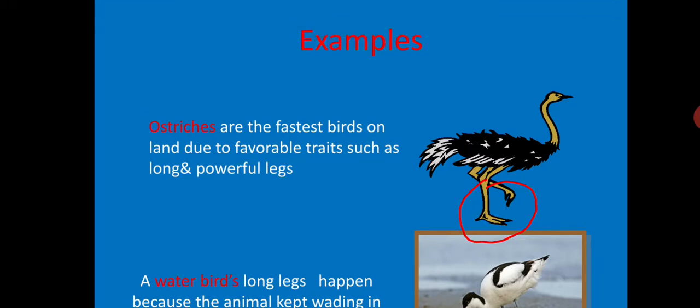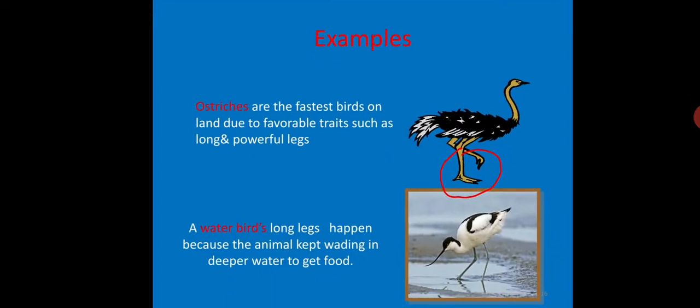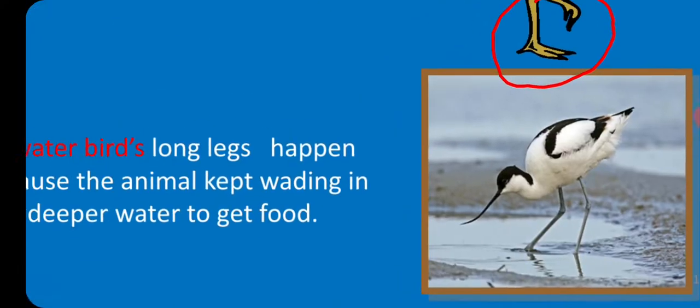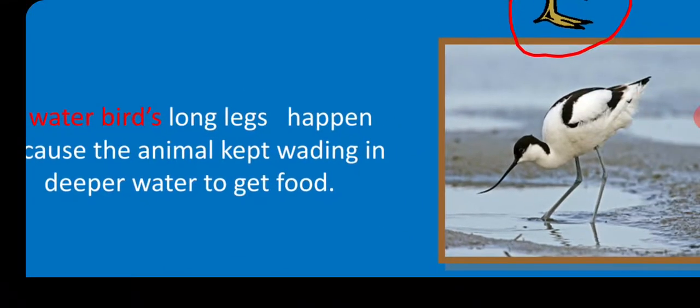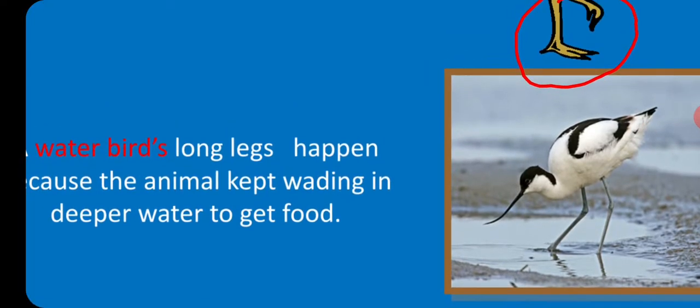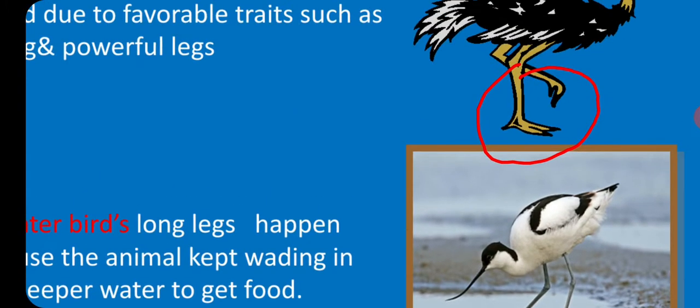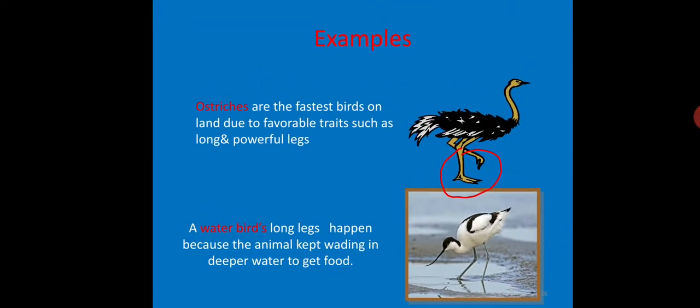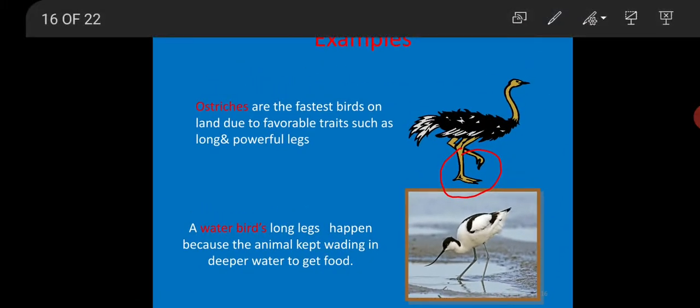Next, a water bird. Here, this water bird has long legs. This happens because the animal kept wading in deeper water to get food. So all these are the adaptations for the animals to adjust according to the environment where they are living.